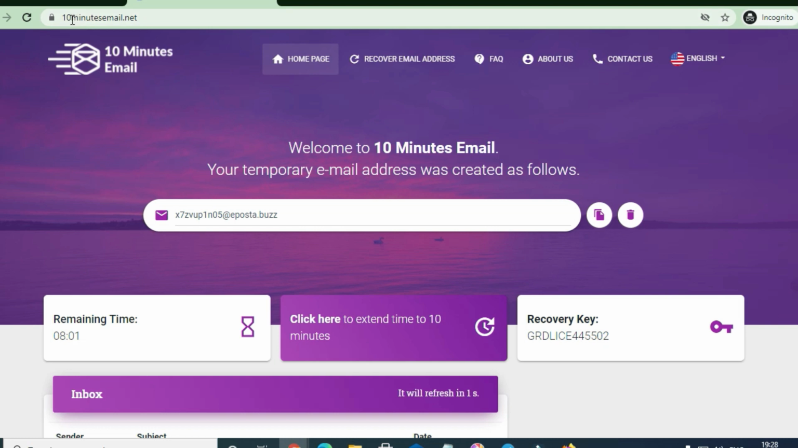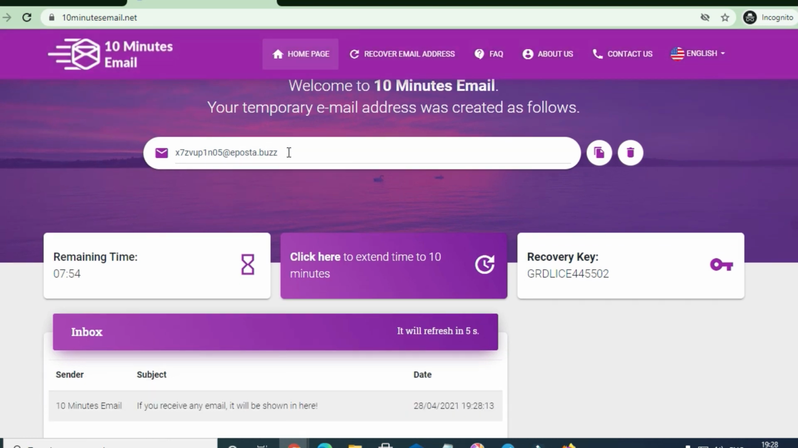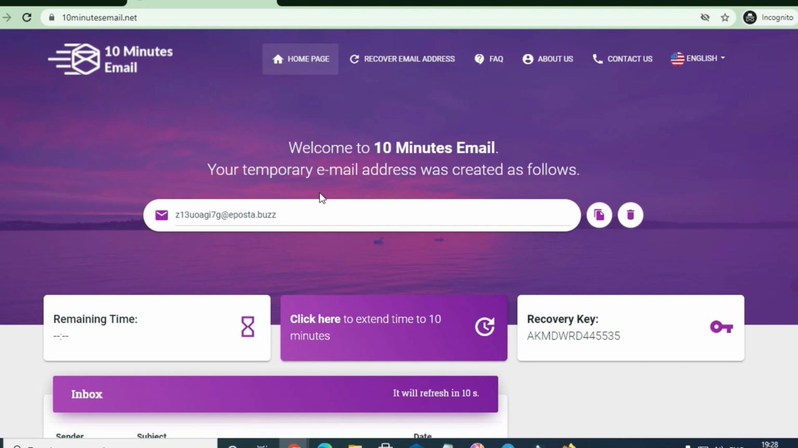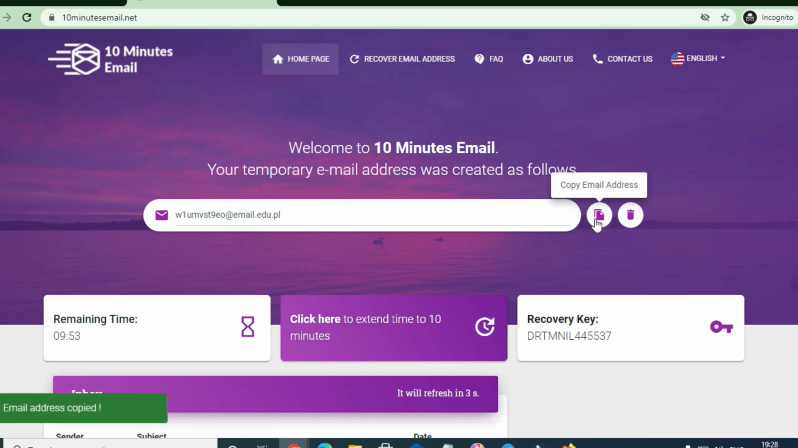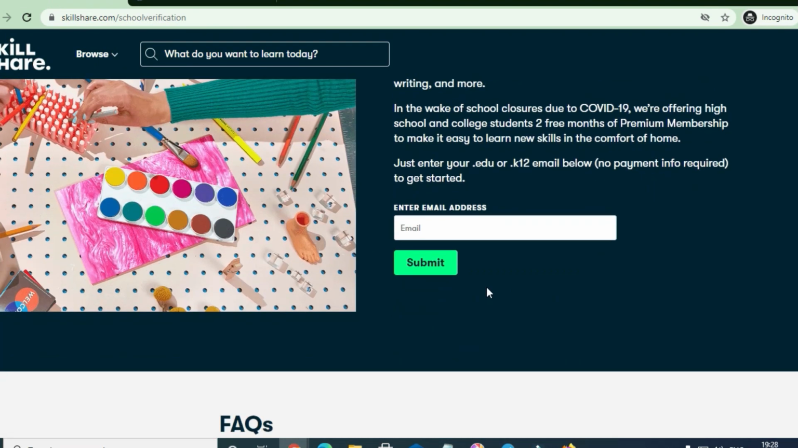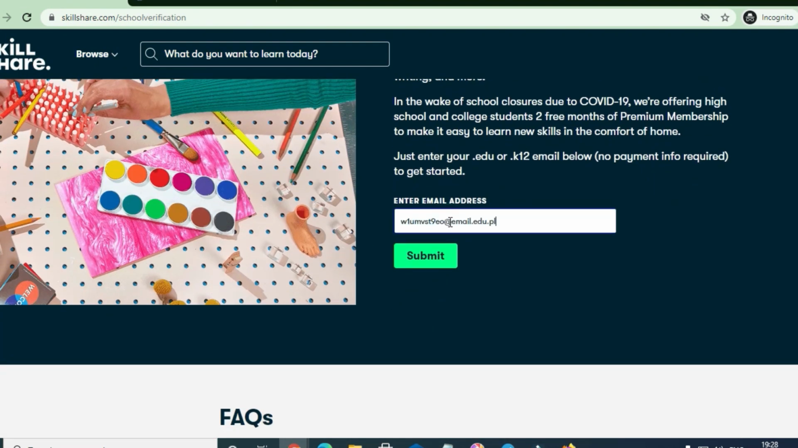So you can go to 10minutesmail.net. Here you will get a temporary email address which is .buzz, but to create a .edu, you just have to delete your previous email address. Keep on deleting it until you get an edumail.pl. Like this, here I got an edumail.pl. You can copy this address from this button and paste it in the enter email address field, and submit it.